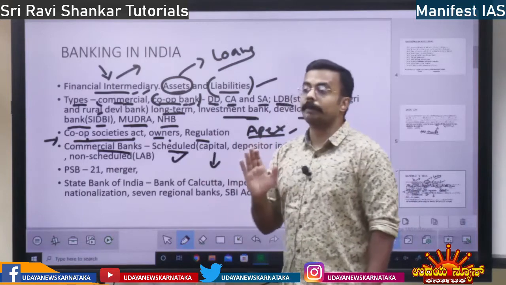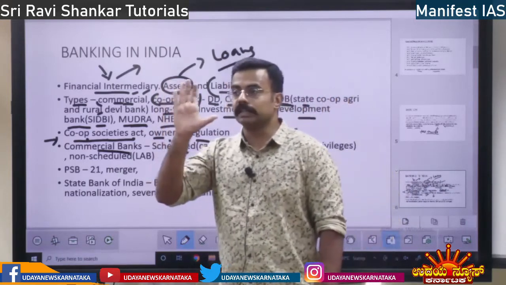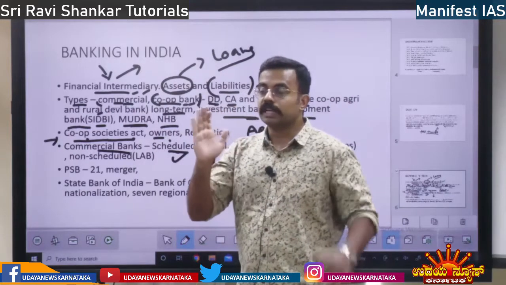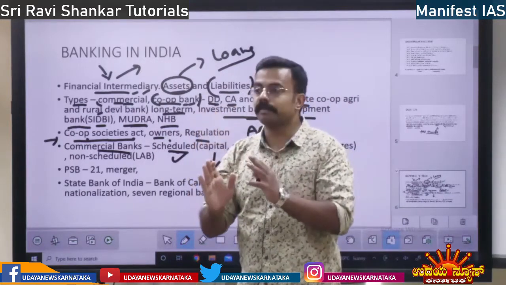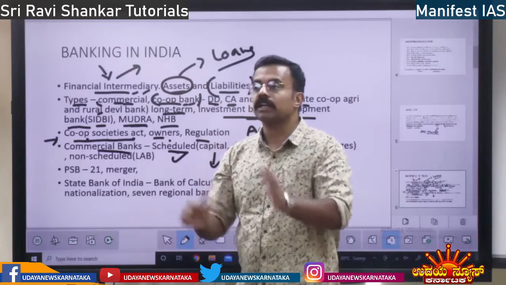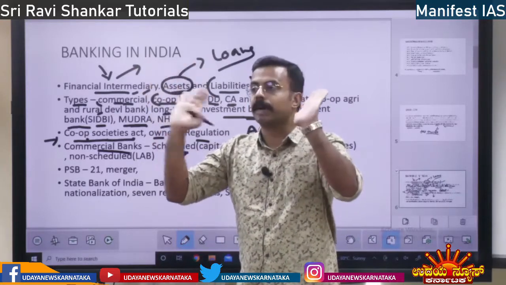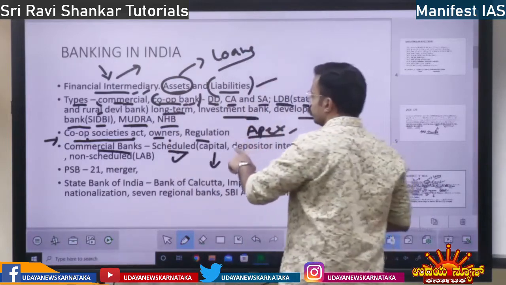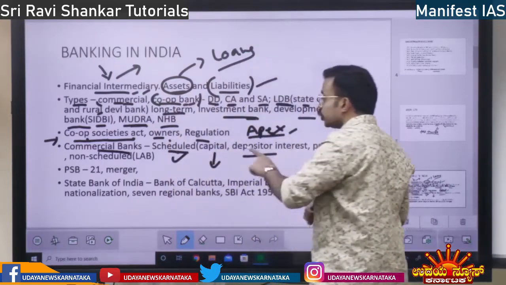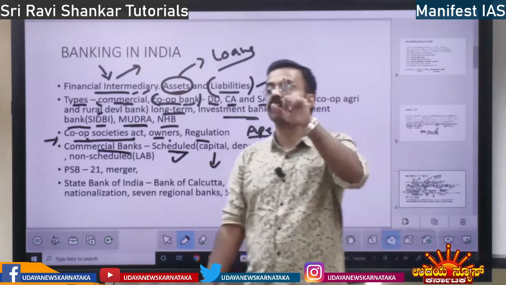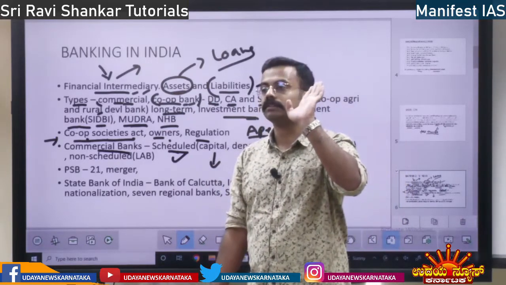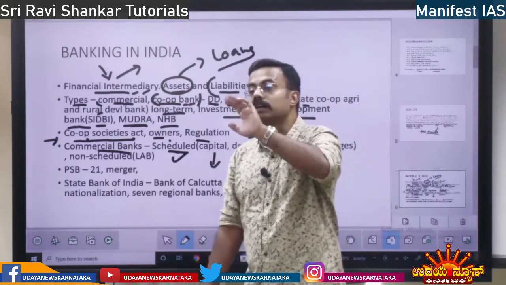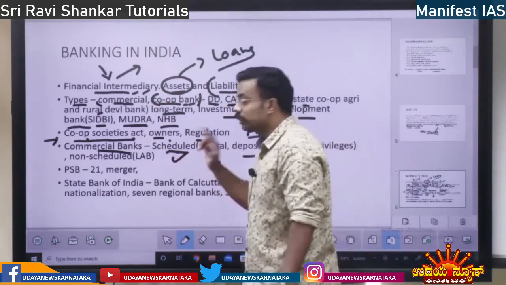So for a scheduled bank, what should be the condition? They should have minimum capital. For a scheduled bank, the conditions are more. The RBI will tell you a condition saying that there must be this much capital in the bank. Right? So that is the concept of a scheduled bank. And also, scheduled banks always keep the interest of the depositors in mind. The money that depositors have kept, their interest is the interest of the scheduled bank.